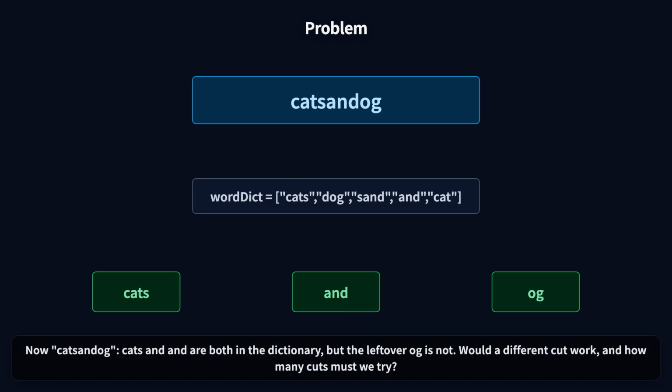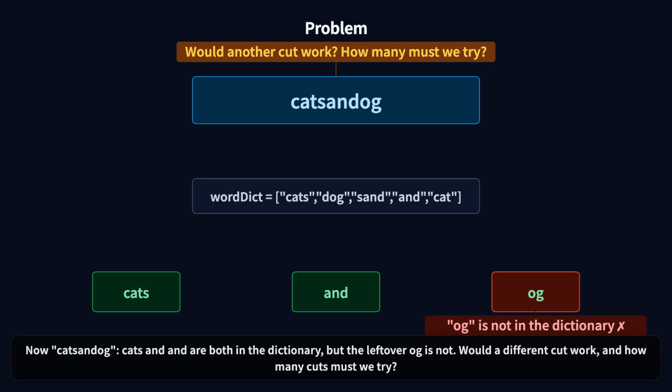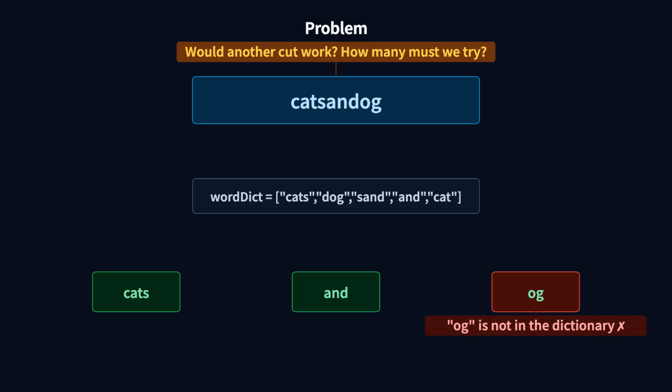Now "catsandog". Cats and "and" are both in the dictionary, but the leftover "og" is not. Would a different cut work? And how many cuts must we try?